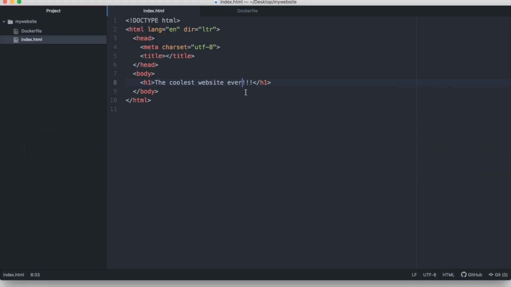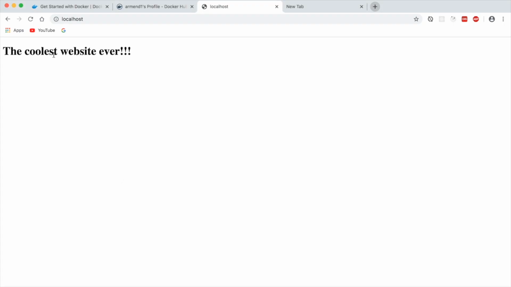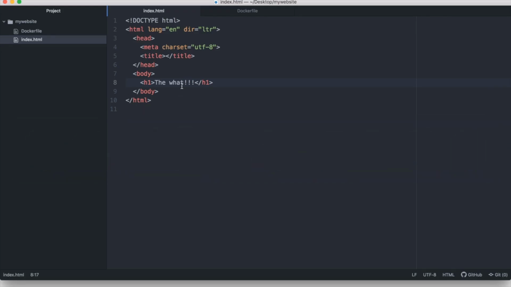If we make changes to the code and reload the website, we see that nothing happens. We don't see the change since when we built the image, Docker made a copy of those files, and in order to see them, we need to rebuild the image.